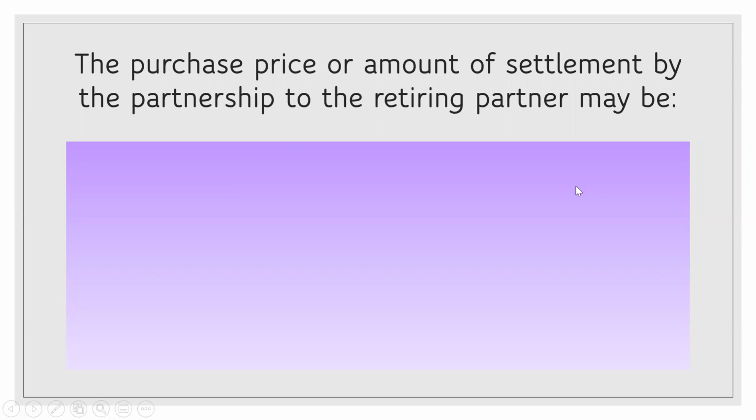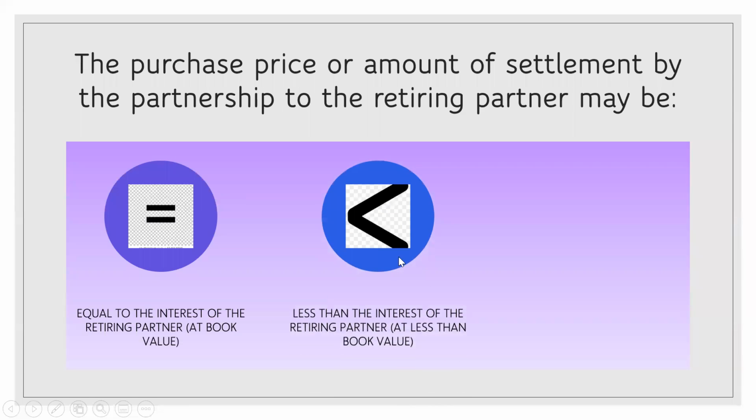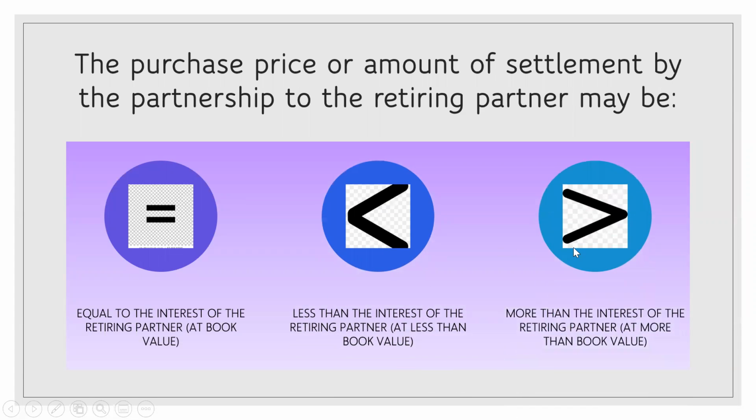Now, the purchase price, of course, that is to be paid by the partnership to the retiring partner may be equal to his retiring partner's interest. It may also be less than, or it can be more than. Actually, if you try to analyze this, ito yung kabaliktaran ng admission by investment. Admission by investment, we debit the asset invested and credit the capital of the new partner. Dito baliktad, you debit the retiring partner's capital and you credit the asset.